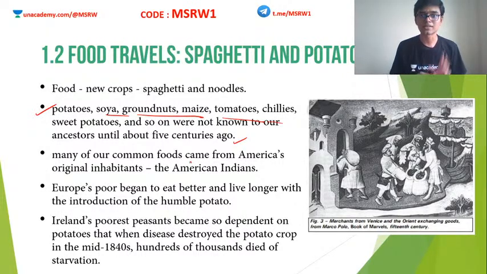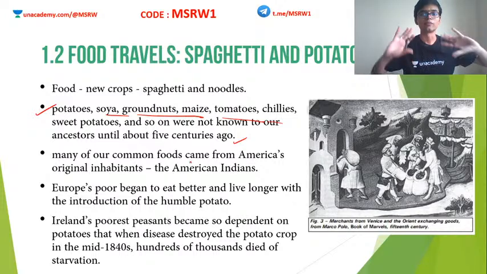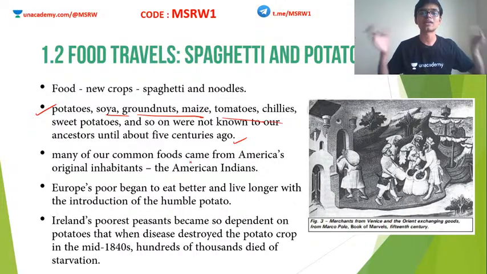So the same was the condition for the Americans as well. Until Christopher Columbus discovered America, America was isolated from the rest of the world. Okay, until the day the European traveler Christopher Columbus actually reached America on his way to India, America was an unknown land, and these American people were also isolated from the rest of the world for the entire previous history. Clear? Which means what? For millions of years, America was isolated from the rest of the world.